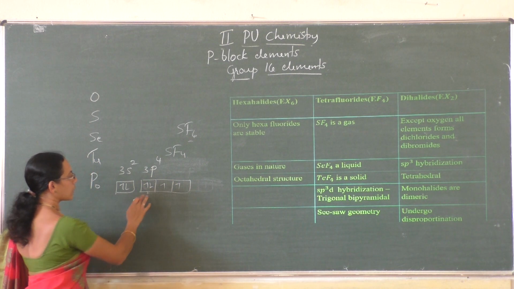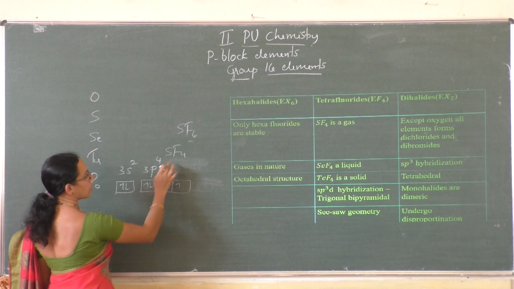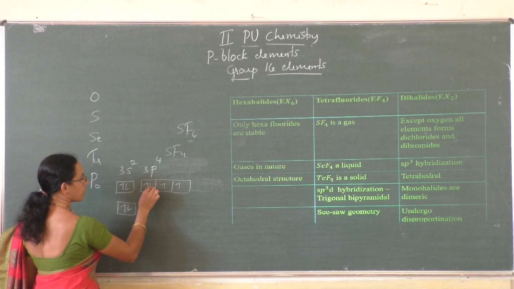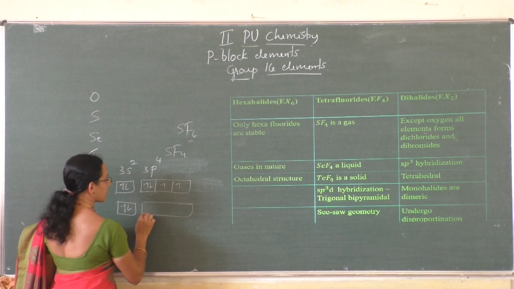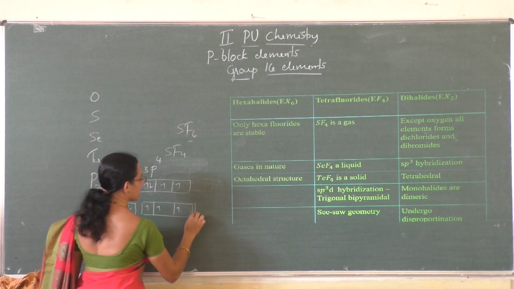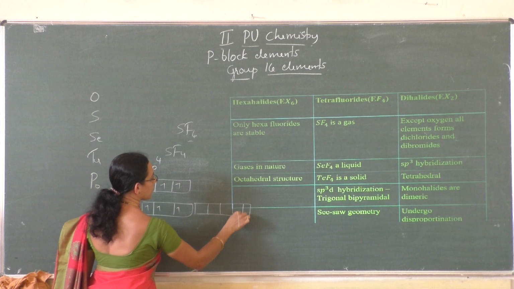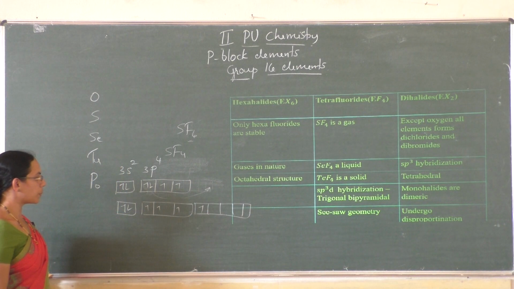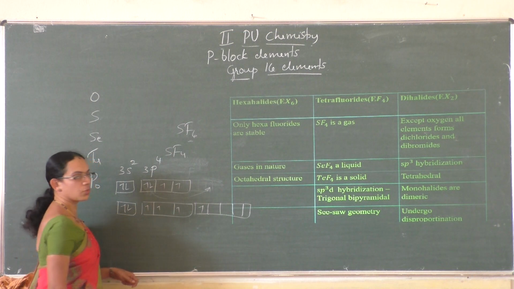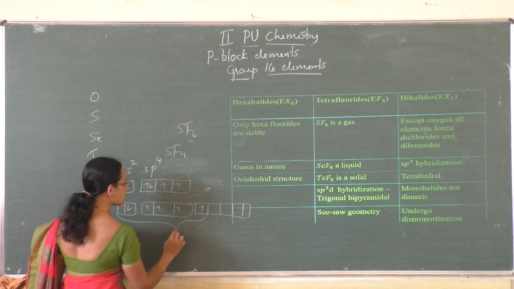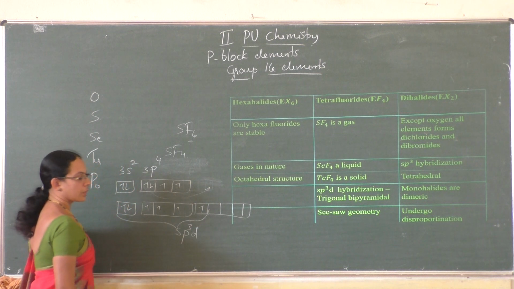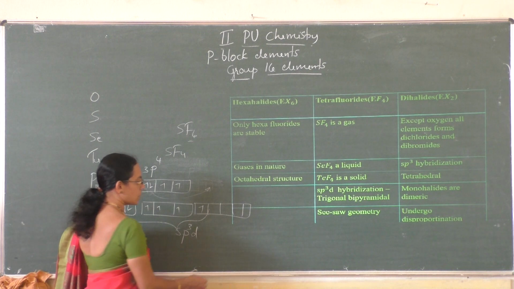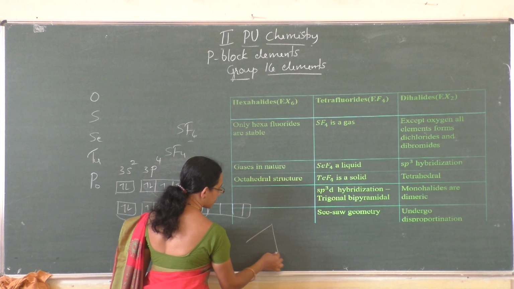Here we need 4 unpaired electrons because it has to combine with the 4 fluorine atoms, so one of the p electrons gets unpaired, 1 2 3, and it is promoted to the 3d orbital like this. Now 4 unpaired electrons are available and they combine with 4 fluorine atoms, and here the hybridization is sp3d. The geometry of sp3d hybridization is trigonal bipyramidal.